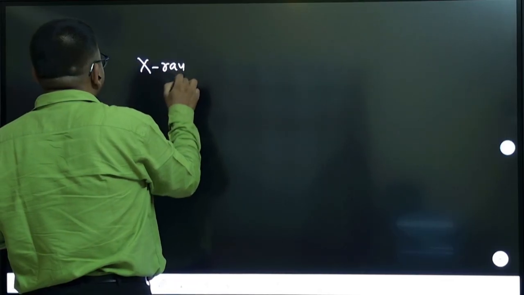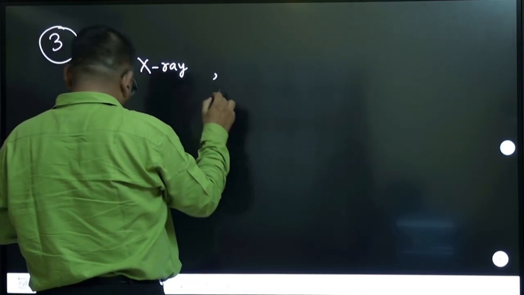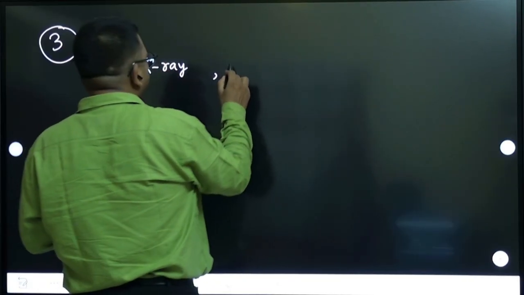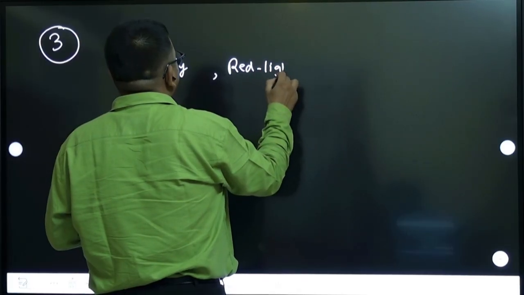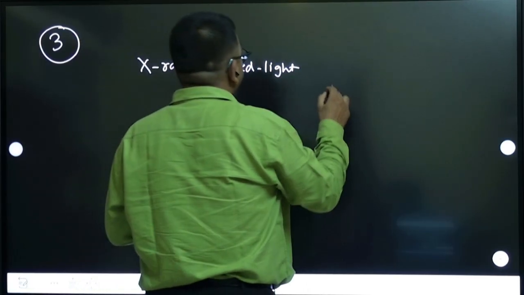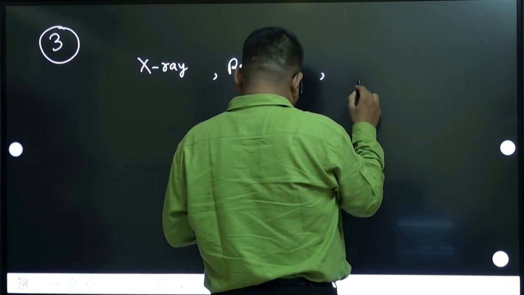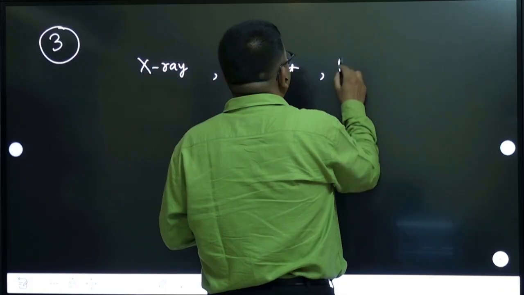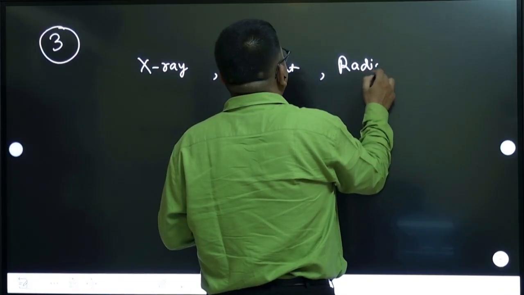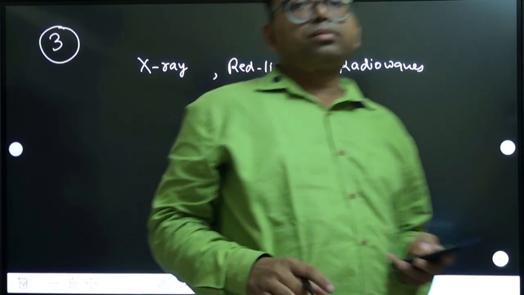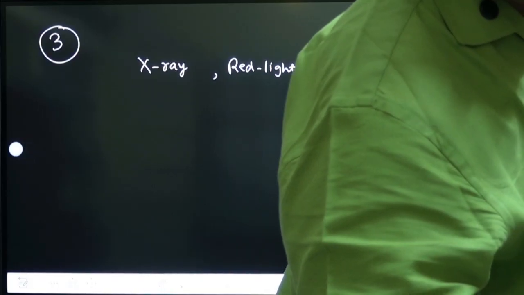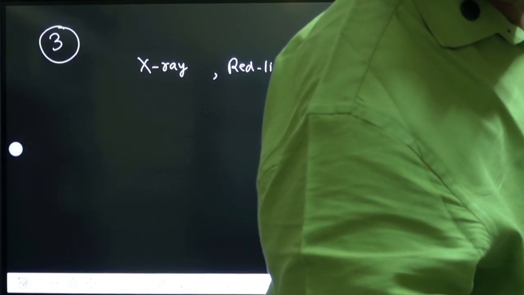So they are saying that there are three electromagnetic radiations. One is X-ray, another is red light, which is nothing but part of the visible light, and another is radio waves. Like these three electromagnetic waves they have given.